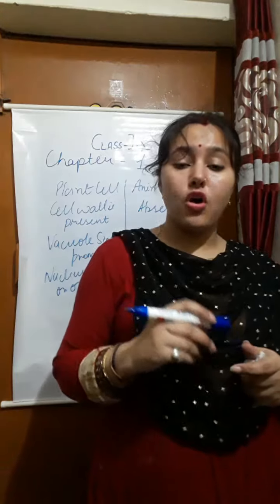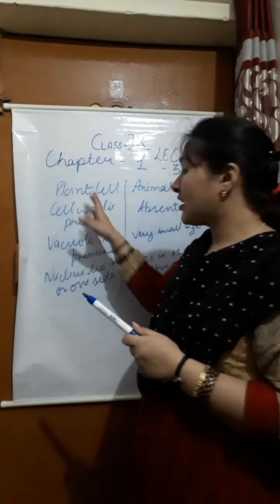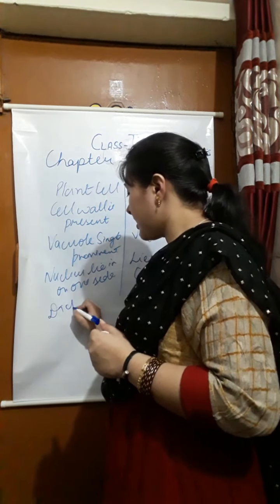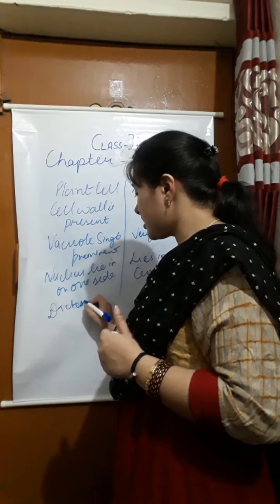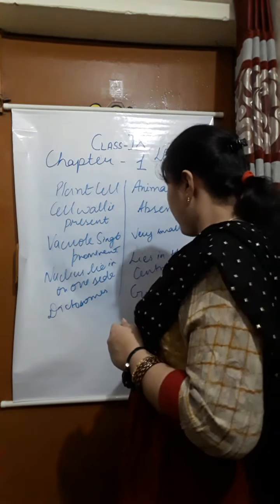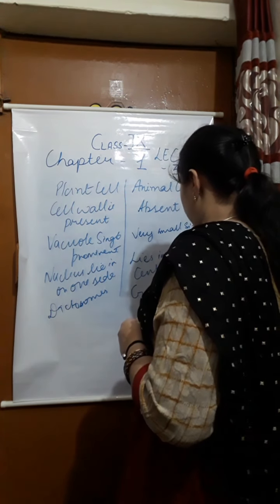Now the Golgi apparatus is also present, but in plant cell the name is different. It is called dictyosomes. But in animal cell, the name is Golgi apparatus.